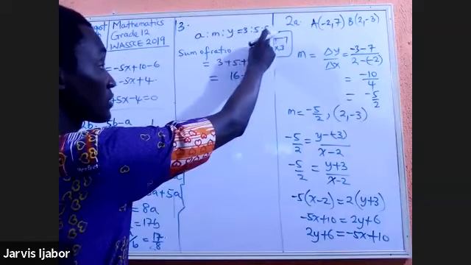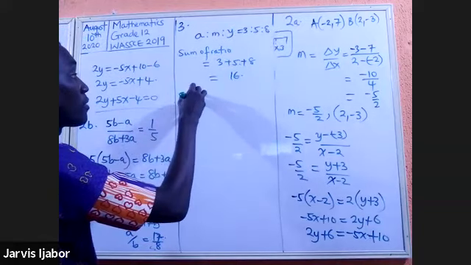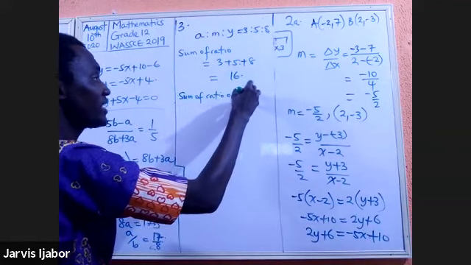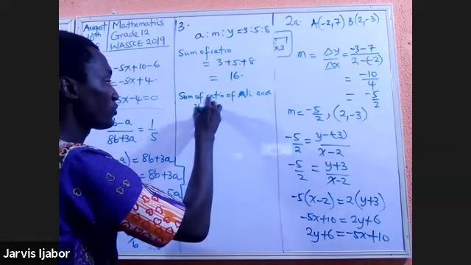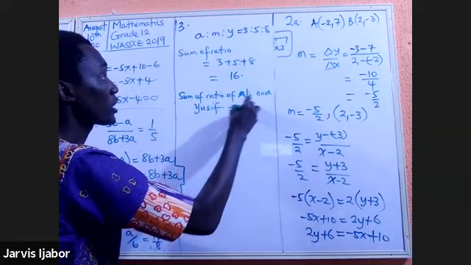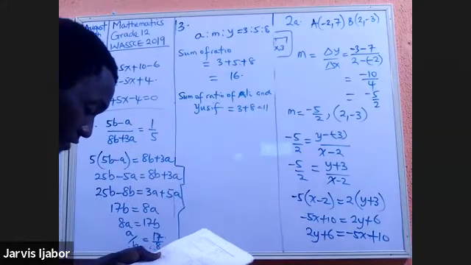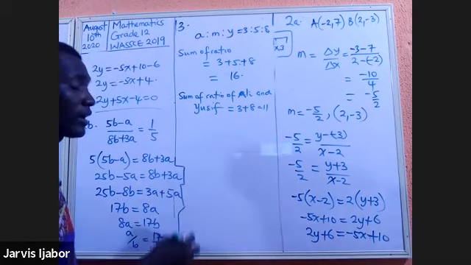Yusuf shares 8. So the sum of the ratio of Ali and Yusuf is equal to 3 plus 8, and that will be 11. Is that not? That will be 11. So I know it is 11.